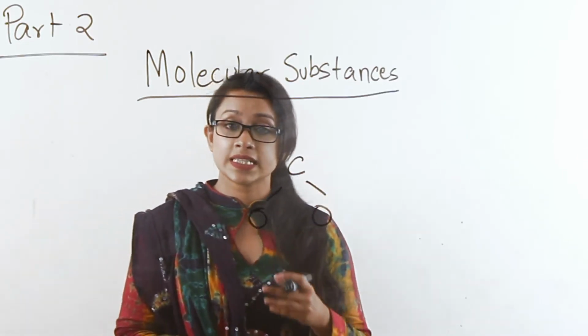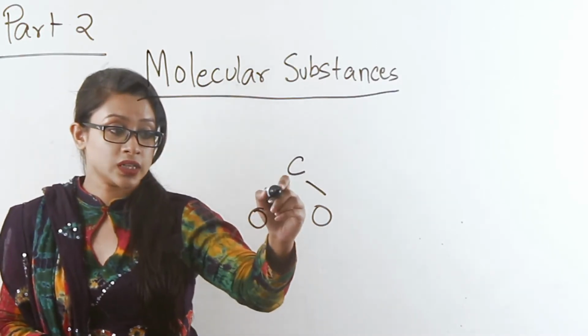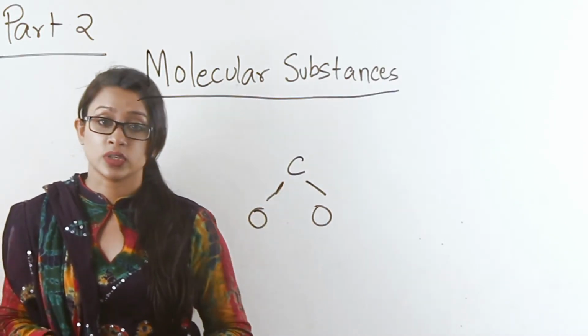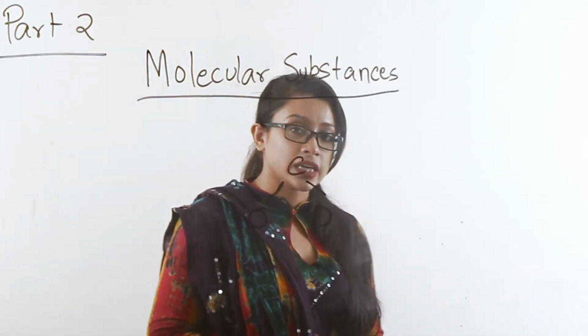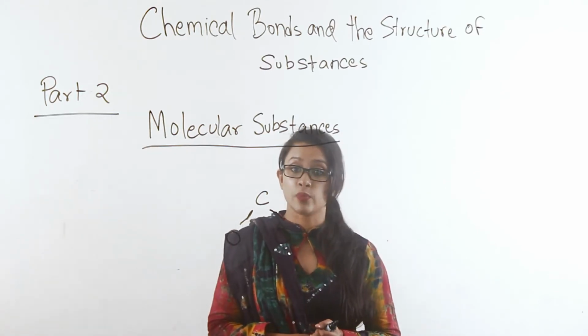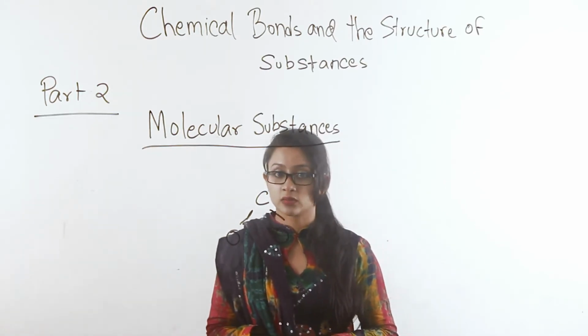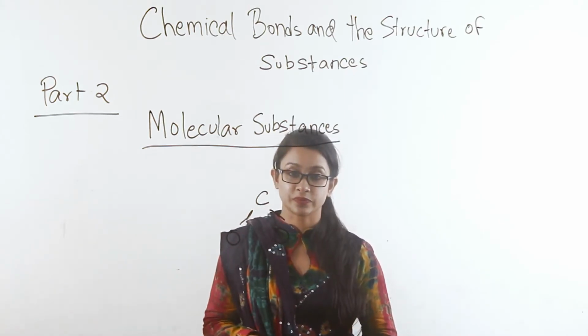The bonding between carbon and oxygen atoms is what is known as intermolecular bonding. In the case of molecular substances, this intermolecular bonding happens to be weak, which is why they have such low boiling temperatures.